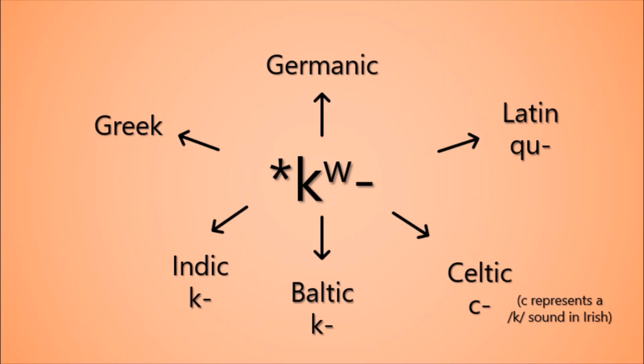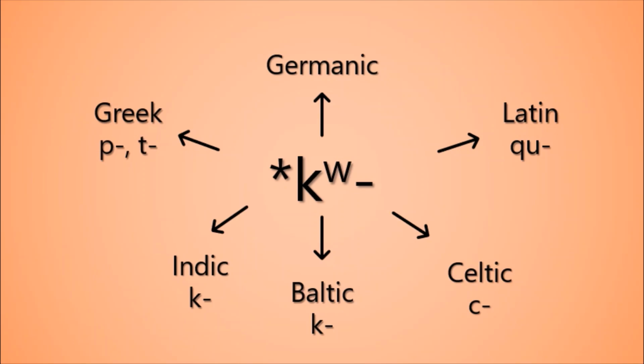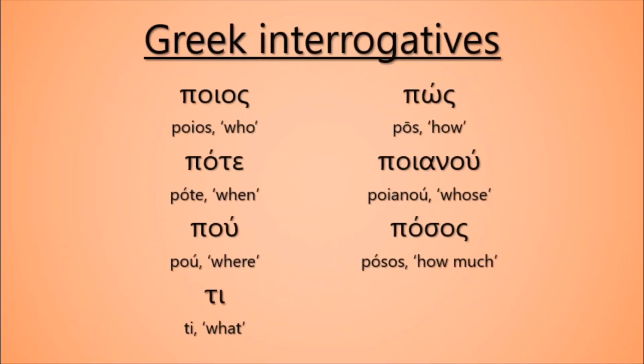So in these language families, most question words begin with k. In Greek, however, a more drastic change affected the Proto-Indo-European sound which started question words. It became p in some cases and t in others, producing the modern Greek interrogatives. Most begin with p, but a key exception, the word for what, begins with t.